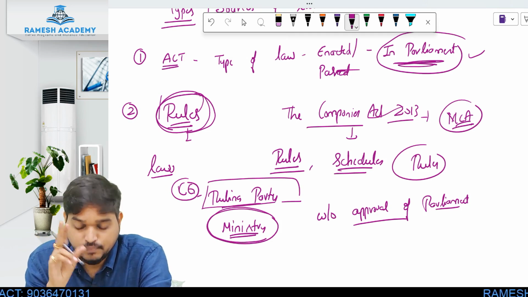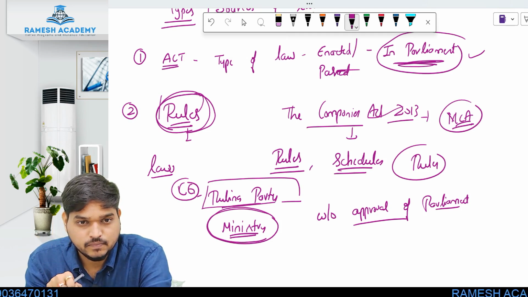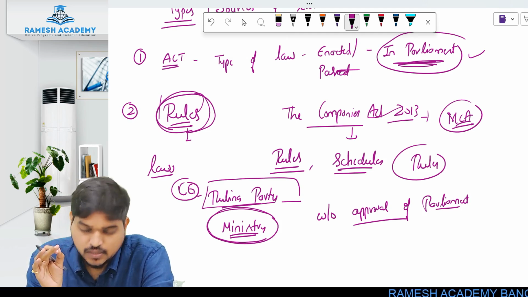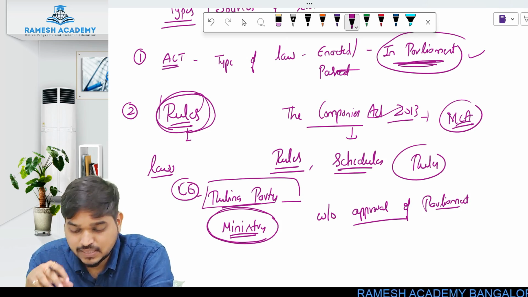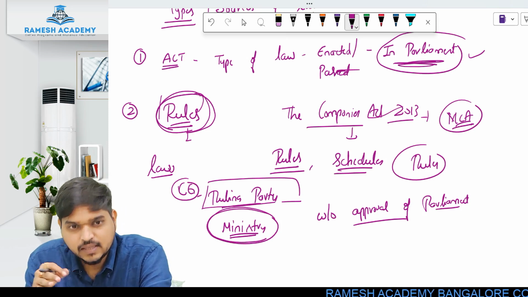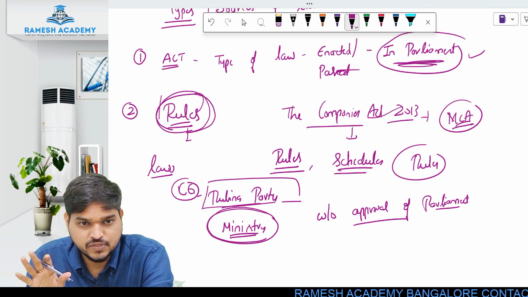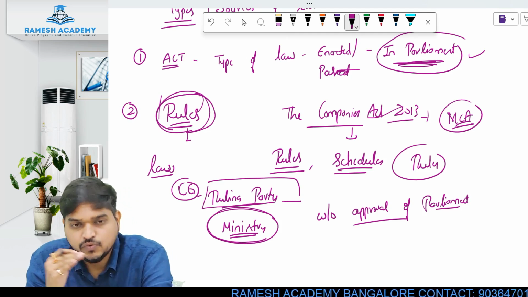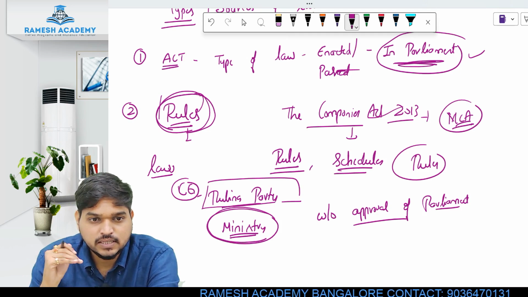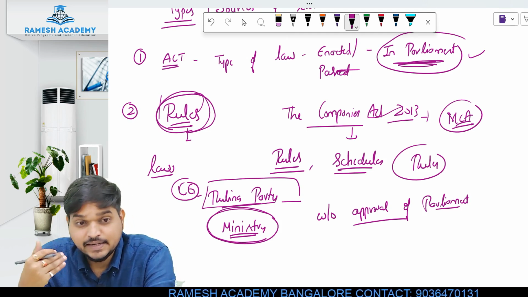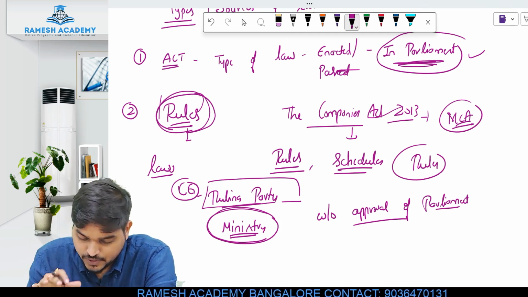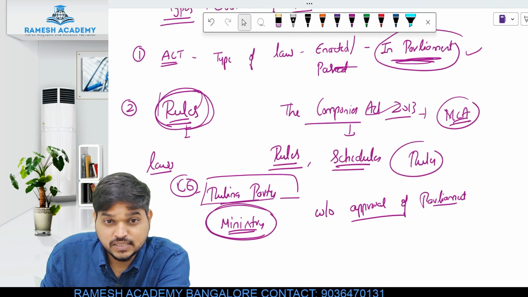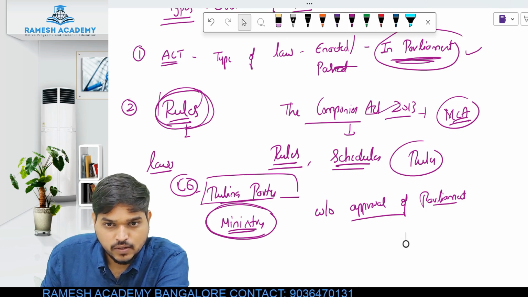Make sure you understand this point, because this is a very technical point, and being a chartered accountant student you have to understand these logics. Just mugging up the provision is not sufficient, because as you go from intermediate to final, the level of questions, the technicality and the analytical part increases. So you should know the basic things, which will help you to understand the law much better.